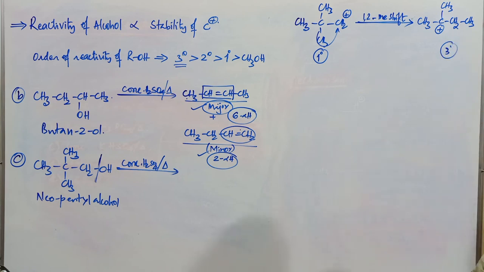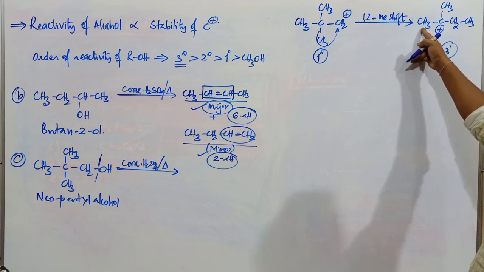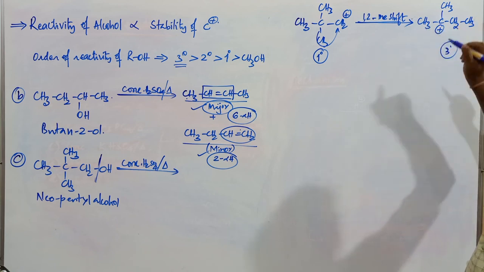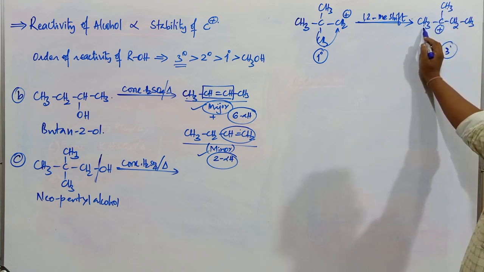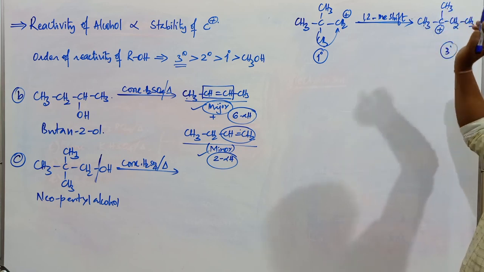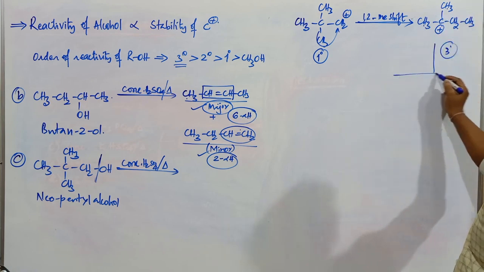When we have the tertiary carbocation, how does the loss of proton take place? Third step is going to be loss of proton. Proton loss is going to be either from this carbon atom or from this particular carbon atom. So this one and this one are going to be the same. Loss of proton from this methyl group or this methyl group is going to be almost the same. Now two different products are possible here.